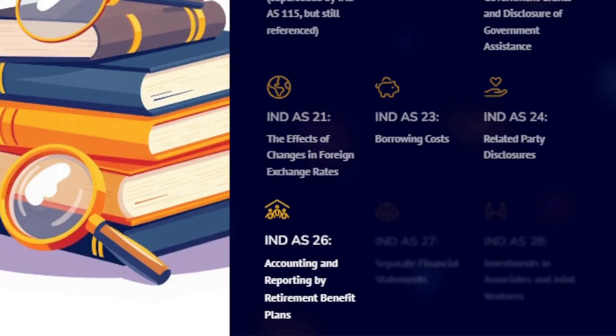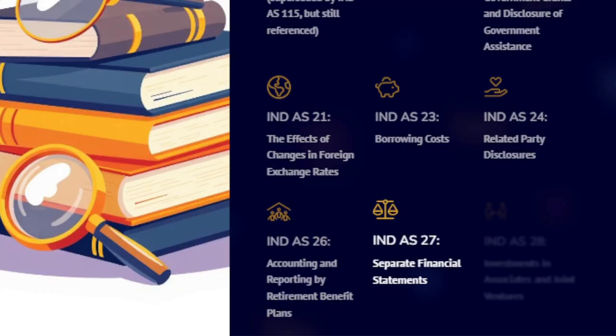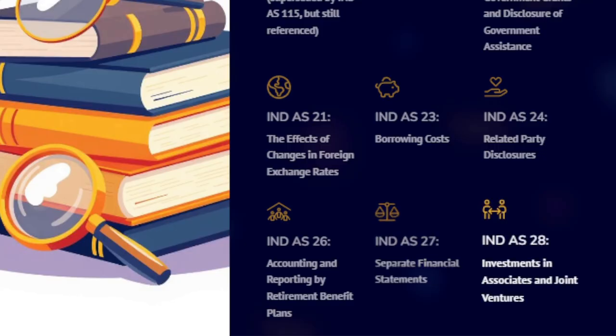Accounting and reporting by retirement benefit plans applies to retirement funds, for example pension funds. It requires them to prepare separate financial statements, emphasizing disclosure of plans, obligations, assets, and performance. 27, separate financial statements applies when an entity chooses to present separate financials, not consolidated. Covers accounting for investment in subsidiaries, joint ventures, and associates in such statements.